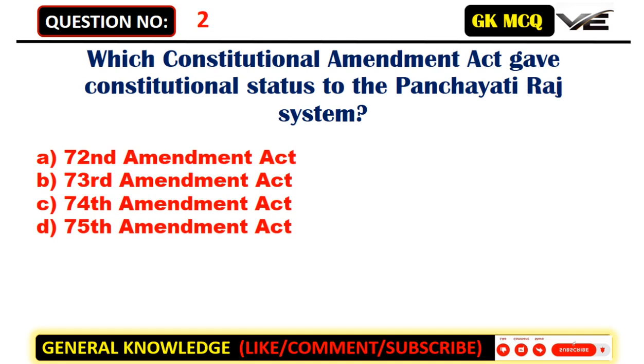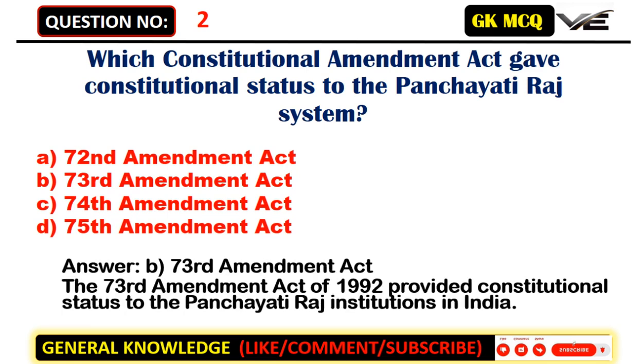Which Constitutional Amendment Act gave constitutional status to the Panchayati Raj system? A. 72nd Amendment Act. B. 73rd Amendment Act. C. 74th Amendment Act. D. 75th Amendment Act. Answer: B. 73rd Amendment Act. The 73rd Amendment Act of 1992 provided constitutional status to the Panchayati Raj institutions in India.